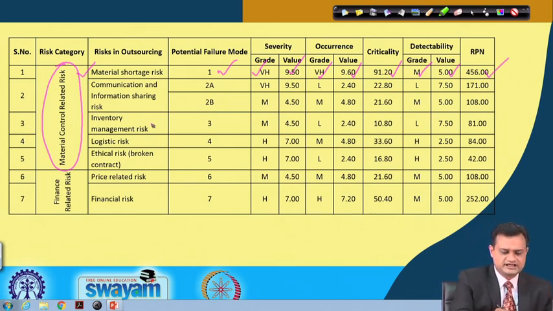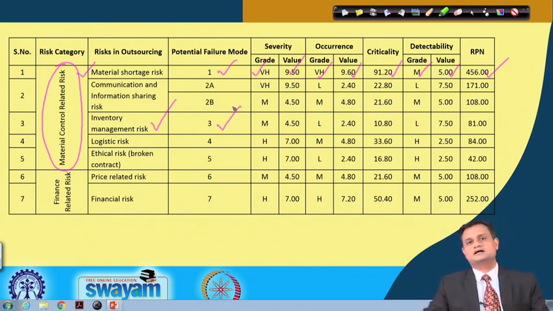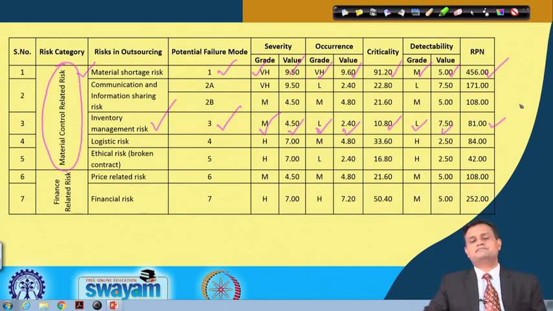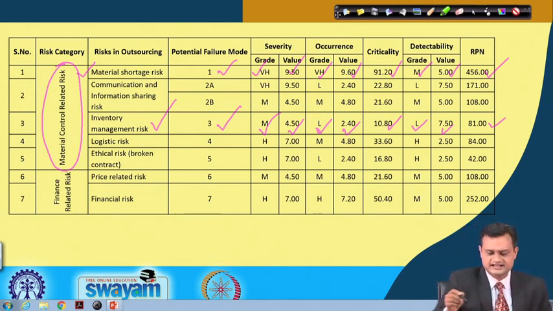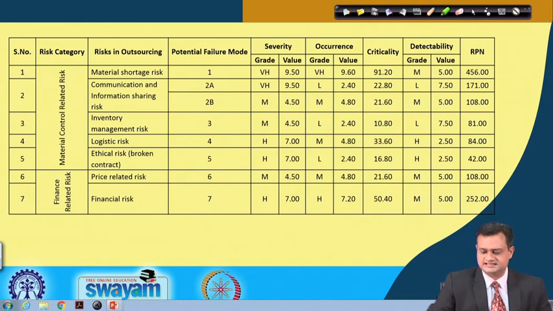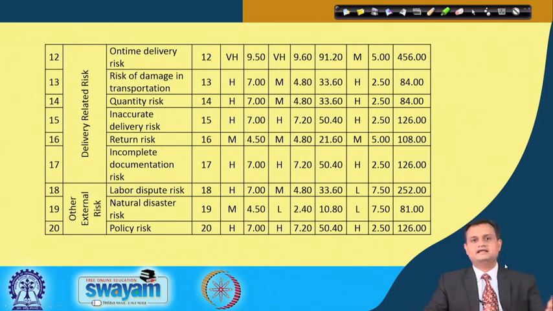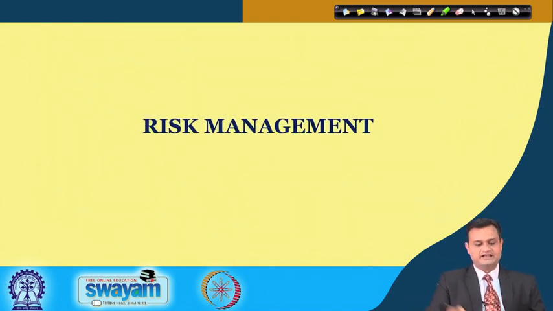Similarly, you can see inventory management risk. This is the number I have given to this particular risk. The grade is medium, value is 4.5, occurrence is low, 2.4, criticality 10.8, detectability low 7.5, and the RPN is 81. So with this kind of simple analysis, you can calculate the RPN for all the 20. Here it is calculated for all the sub risks pertaining to different risk categories, and 20 RPN values are computed.